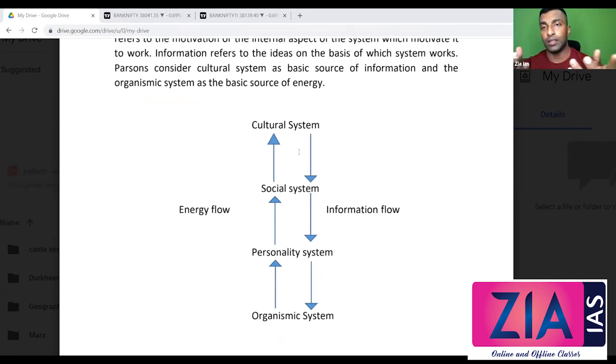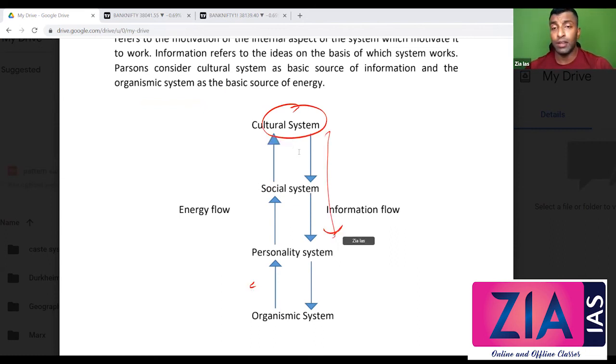Now you need to know what is energy. Energy is the motivation part. Information is the ideas; the name itself will tell you. Now the cultural system is the source of information, and the organismic system is the source of energy, right? So if there is a break in the flow, then there is disturbance, then the moving equilibrium will come into the picture. So if a question is asked on cybernetic hierarchy of control, still you need to talk about the moving equilibrium. All right, so that's it, guys.